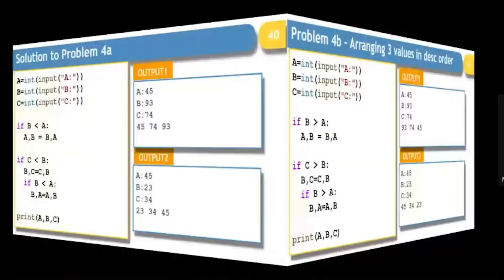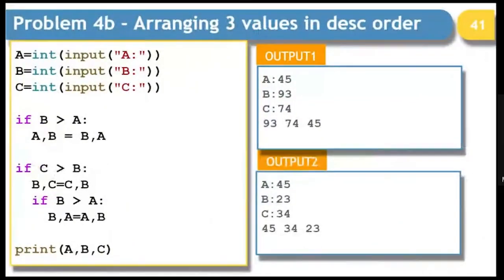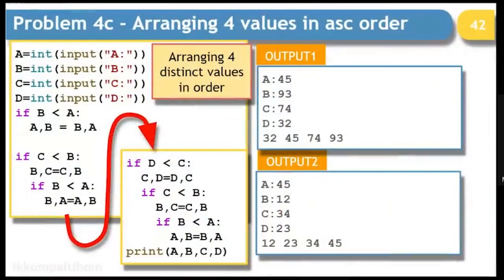Second, arranging 3 values in descending order. You just change the less than sign to greater than sign. Not a big deal. Let's move to the next.